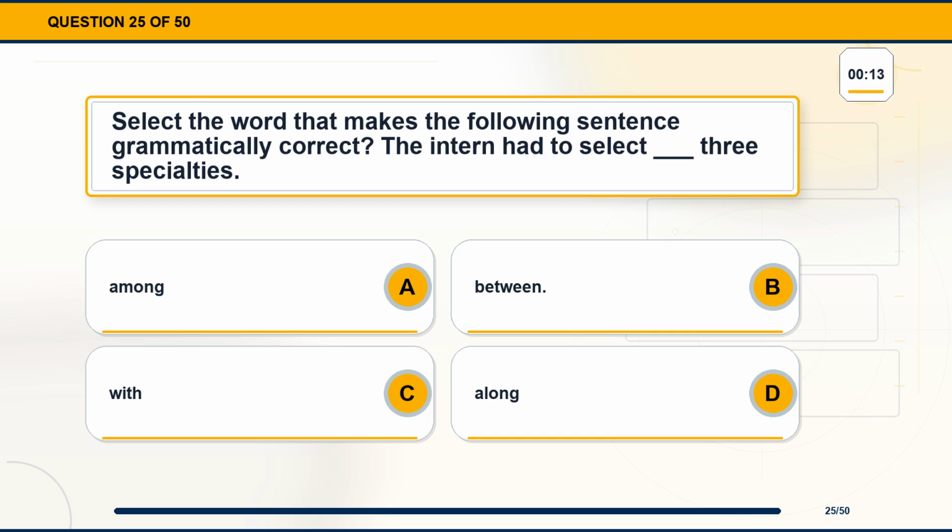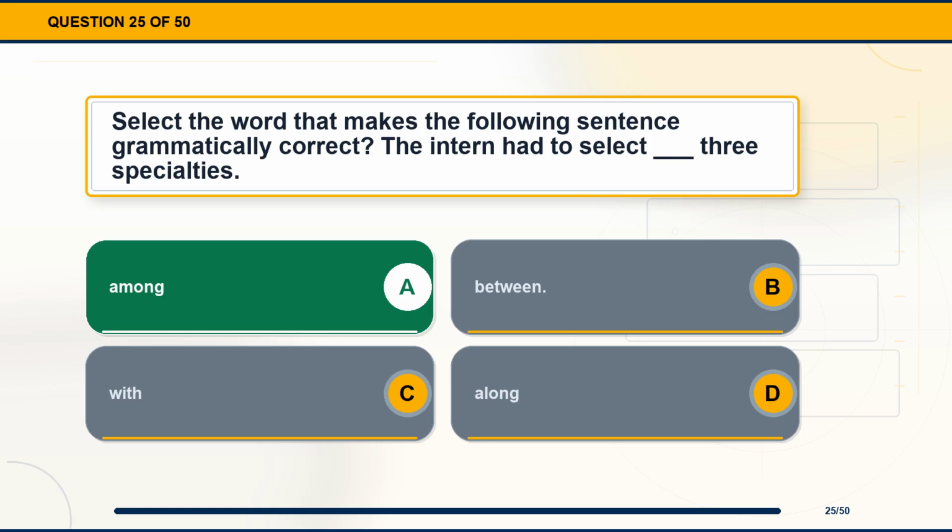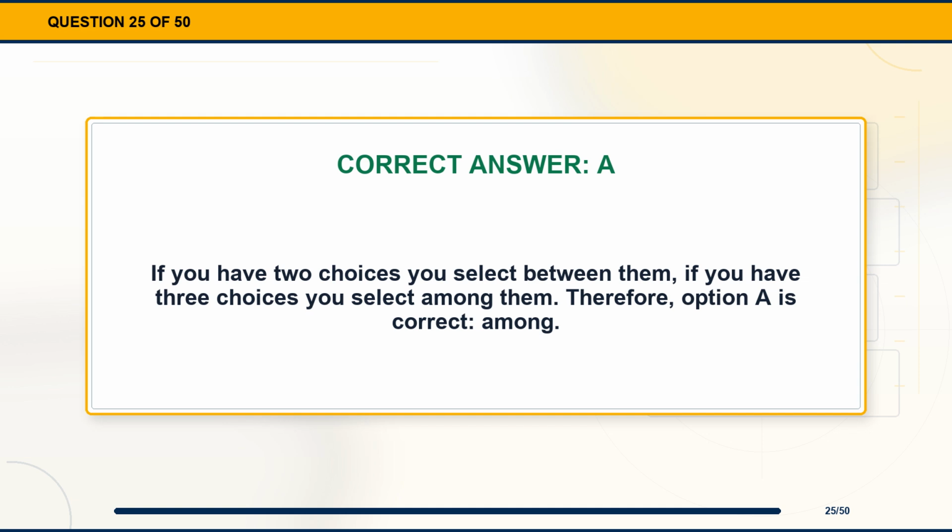Question 25. Select the word that makes the following sentence grammatically correct. The intern had to select blank 3 specialties. Option A, among. Option B, between. Option C, with. Option D, along. The correct answer is option A, among. Explanation. If you have 2 choices you select between them, if you have 3 choices you select among them. Therefore, option A is correct, among.